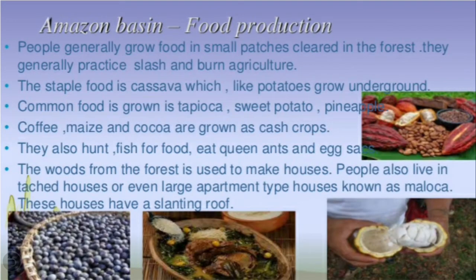Now let's study about the food production in this area. So children, generally people grow food in small patches cleared in the forest. They clear small parts of the forest, and they grow food, and they generally practice slash and burn agriculture.